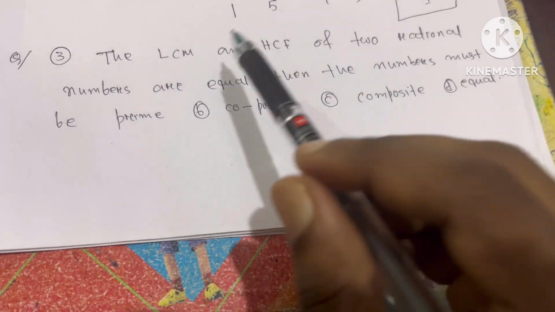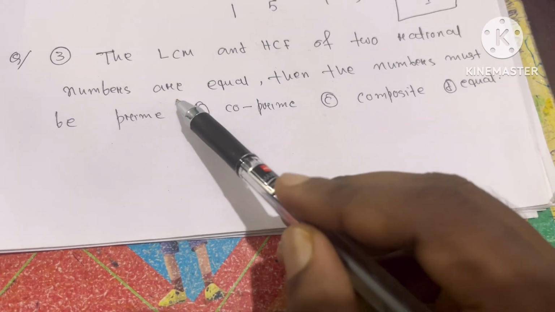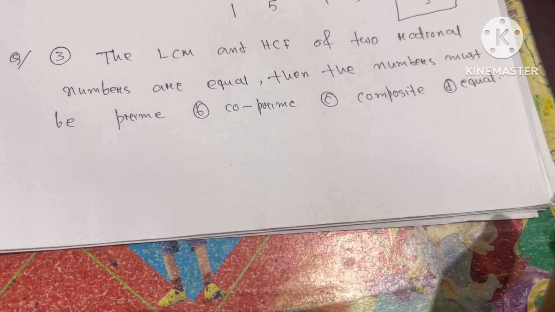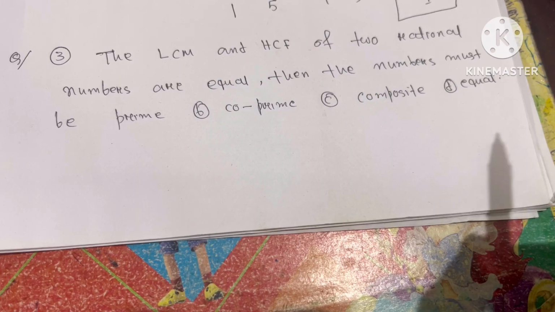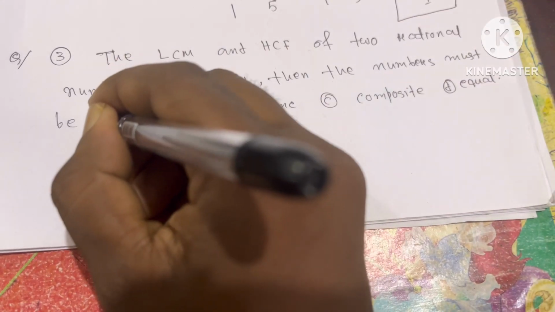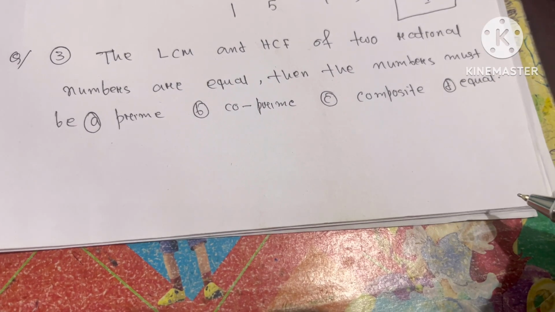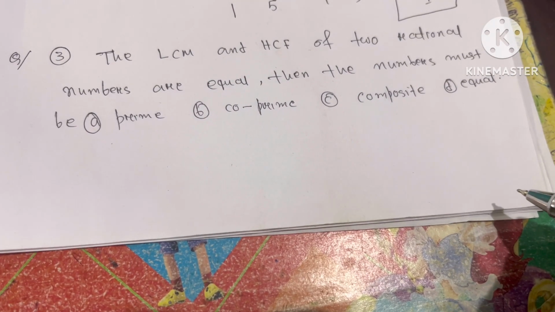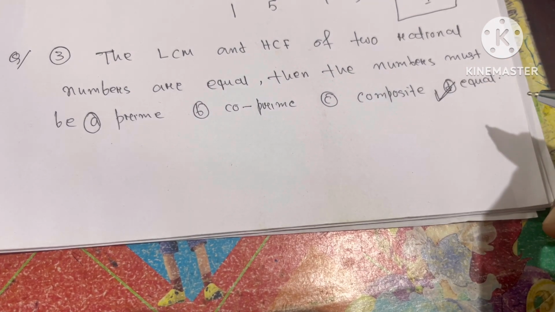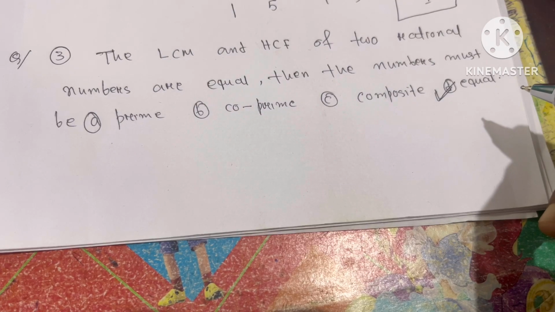Question number 3. The LCM and HCF of two rational numbers are equal. LCM and HCF both are equal. Then the numbers must be: option A prime, option B co-prime, option C composite, or option D equal. So this is very simple and obvious. The option will be D. The numbers must be equal. Otherwise we will not get the same LCM and HCF.